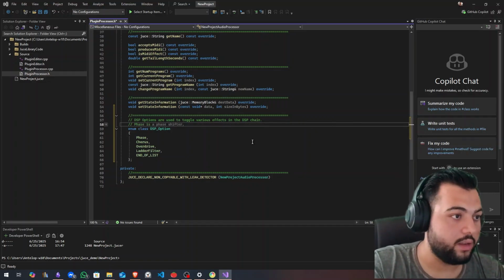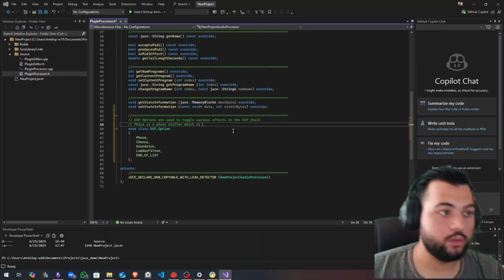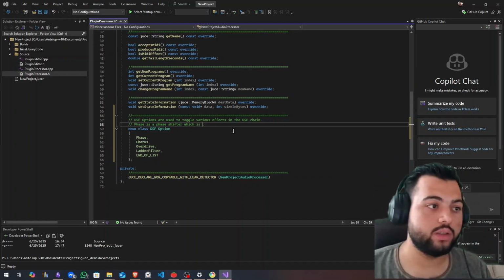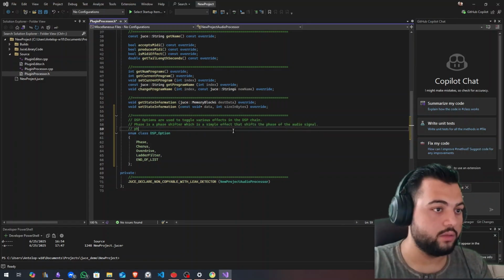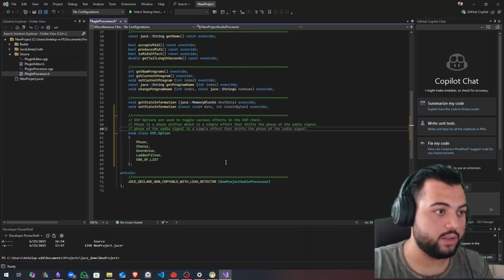Phase is a phase shifter, a simple effect that shifts the phase of the audio signal by a certain amount.